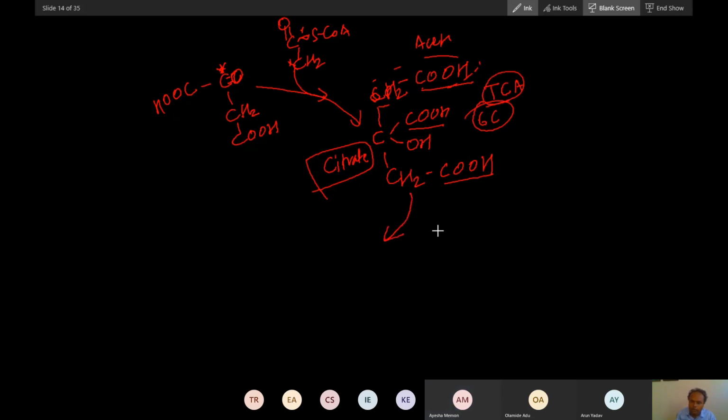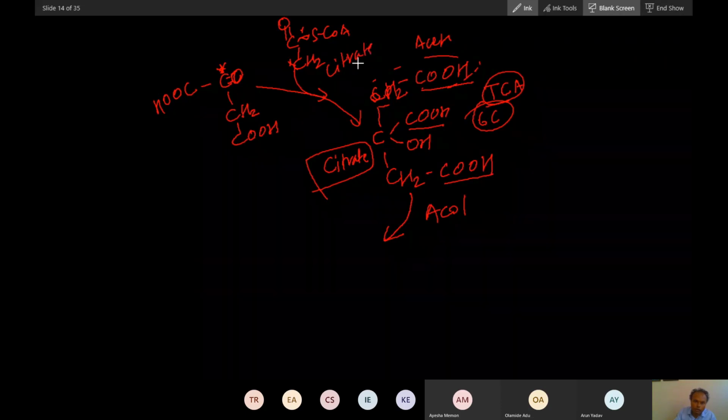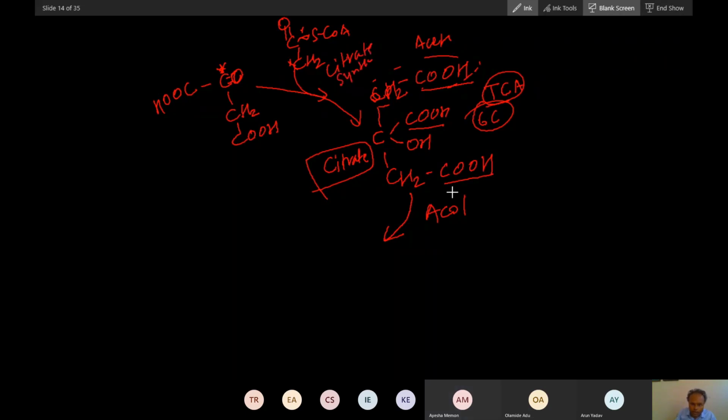After citrate, there will be formation of isocitrate. The first step is done by citrate synthase, and this step is done by aconitase. What does this do? It changes the position of the hydroxy group, moving the hydrogen from there to here.